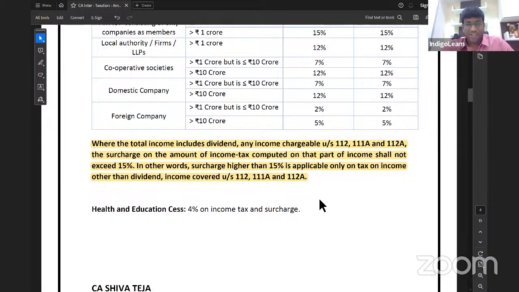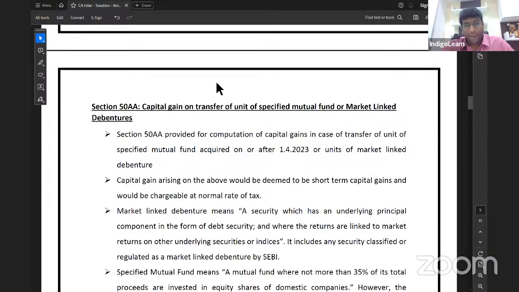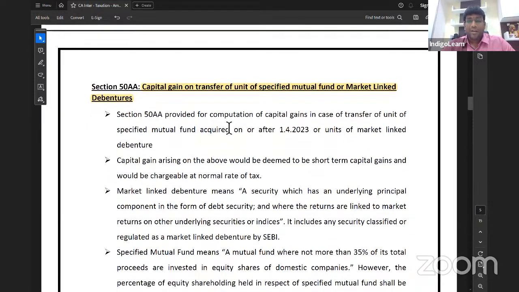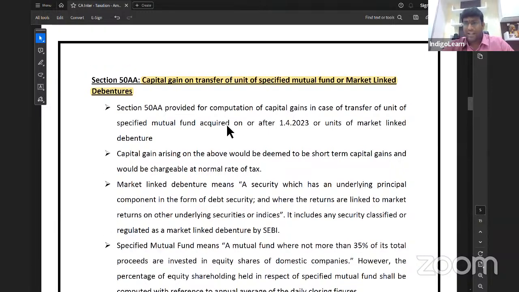Thank you very much. Next point. Section 50AA. I'm moving ahead to capital gain section, my dear friends. Capital gain on transfer of unit of specified mutual fund or market linked debentures. First of all, section 50B talks about slump sale. Section 50 talks about capital gain on depreciable asset. 58 talks about power sector unit.